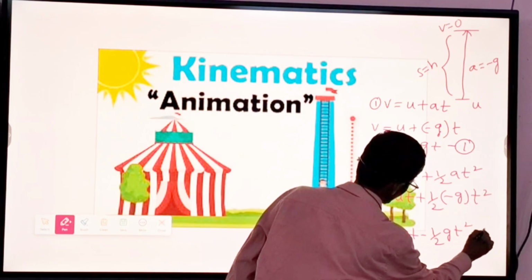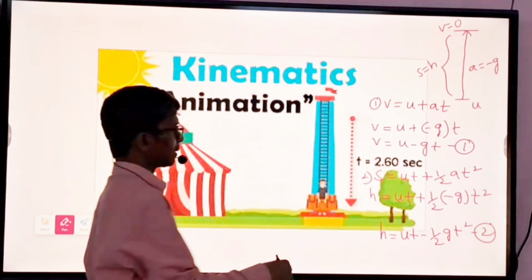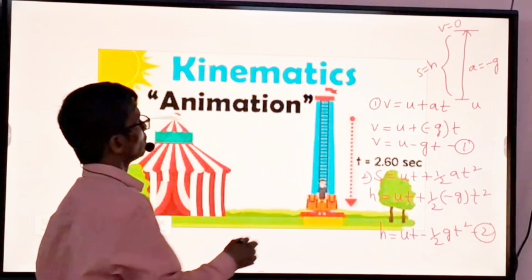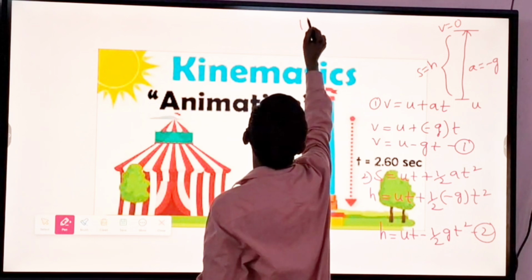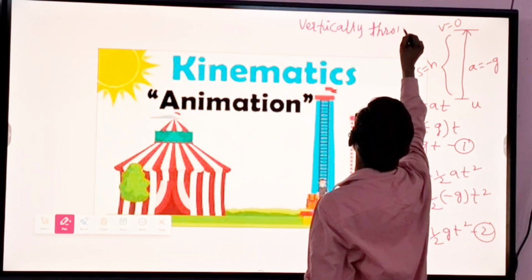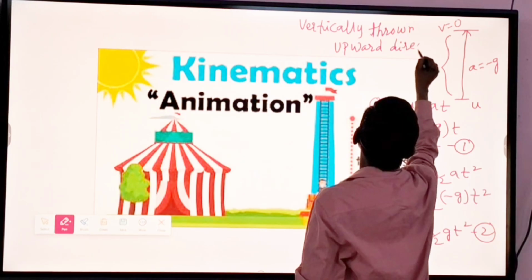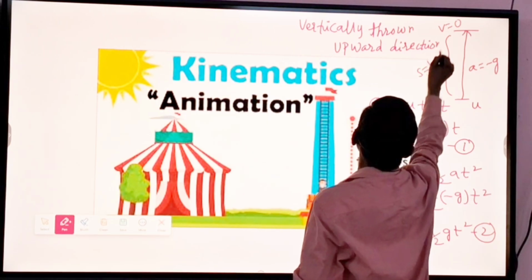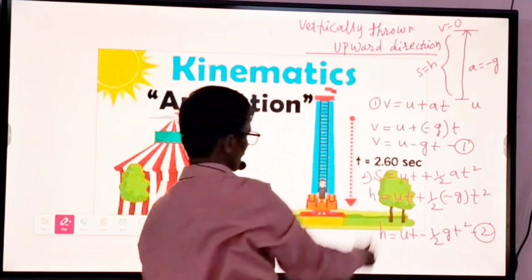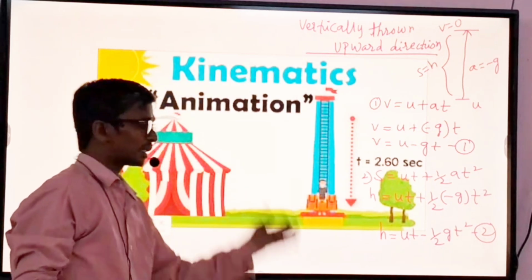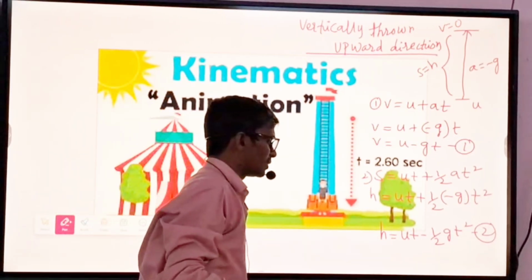This is the second equation. We apply it to a body vertically thrown in the upward direction, and we get ut minus half gt square.